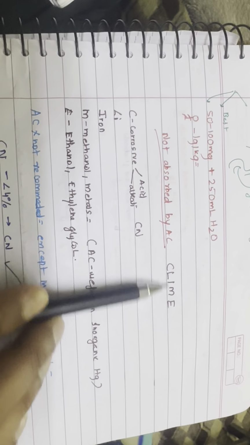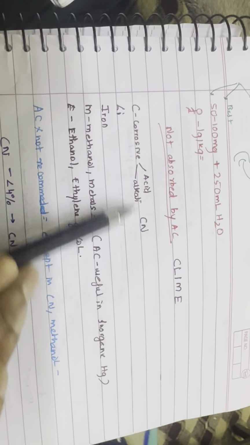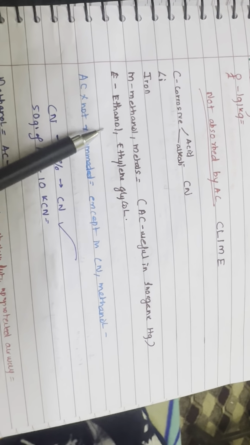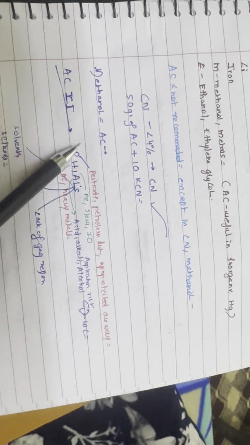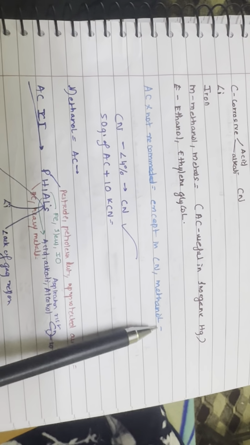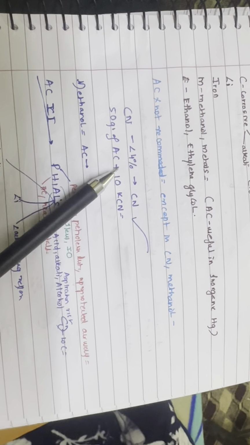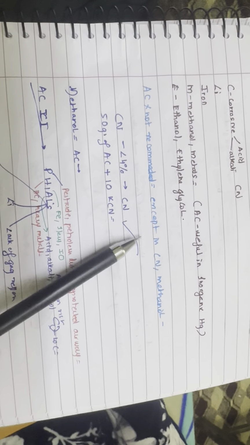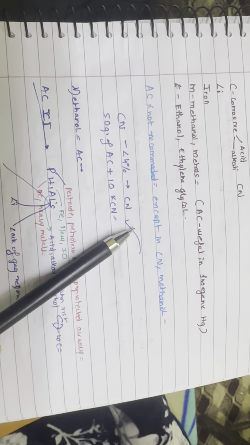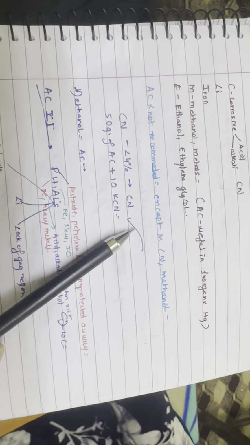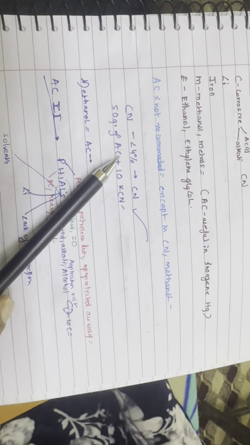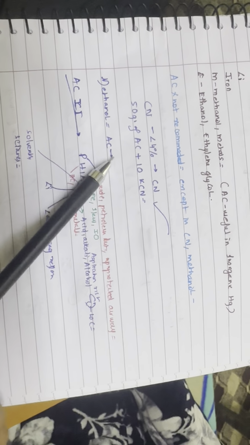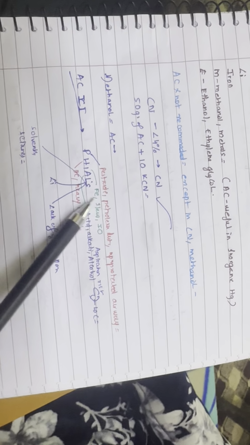Substances not absorbed by activated charcoal are corrosives, acid, alkali, cyanide, lithium, iron, methanol, and metals. Activated charcoal is useful in inorganic mercury, ethanol, and ethylene glycol. In all the above poisons, activated charcoal is not recommended except in cyanide and methanol. Binding of cyanide to activated charcoal is less than 4%. Activated charcoal is still a useful antidote in cyanide poisoning because its toxic dose is very small. 50 gram of activated charcoal binds more than 10 lethal doses of potassium cyanide. In methanol, activated charcoal is given because it prevents absorption of co-ingested toxins.